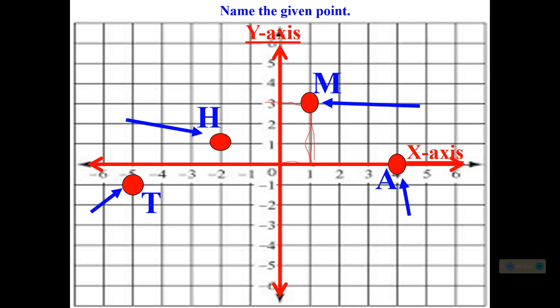The point of intersection will be the name of the point M. So our point M is (1, 3). The ordered pair of point M again is (1, 3).